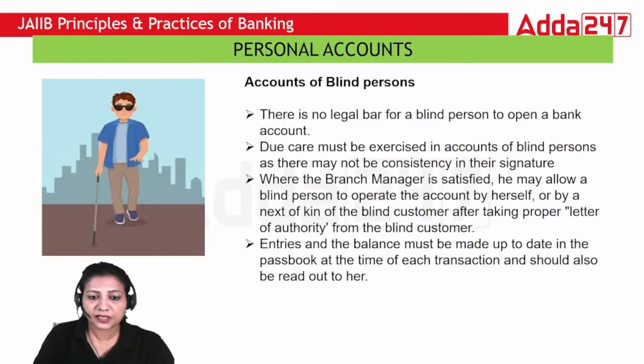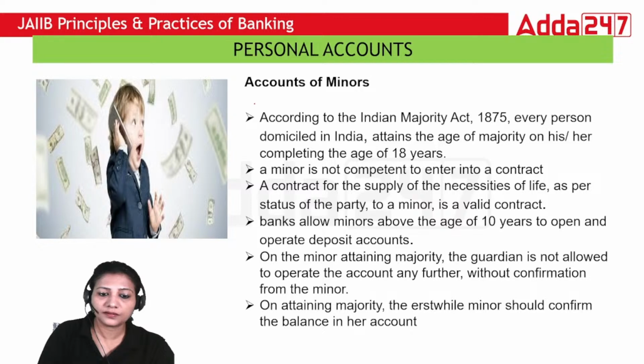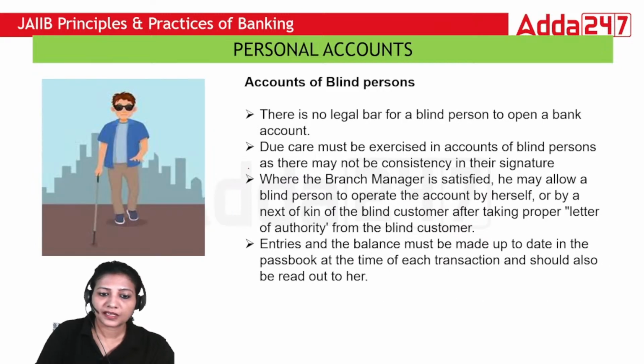Next comes the blind person. We also open accounts for blind persons, and there is no legal bar for a blind person to open a bank account. It means that there are no objections, there is no guideline which debars any blind person from opening any kind of account.